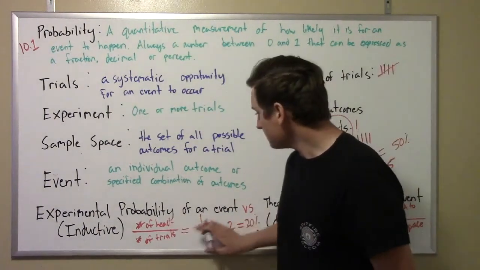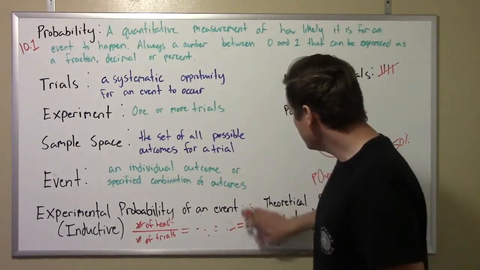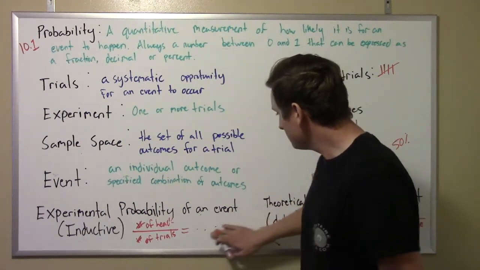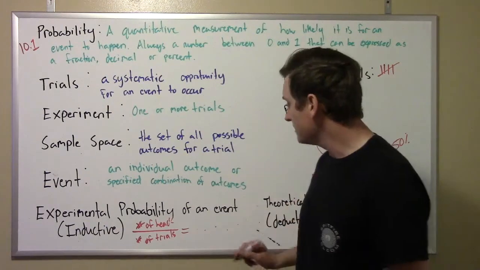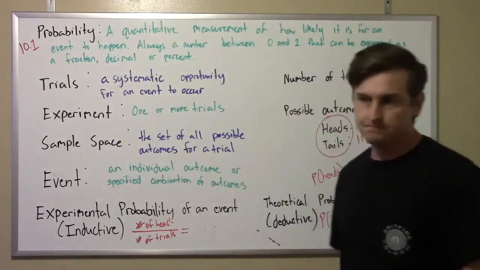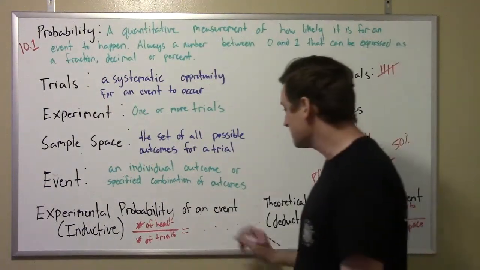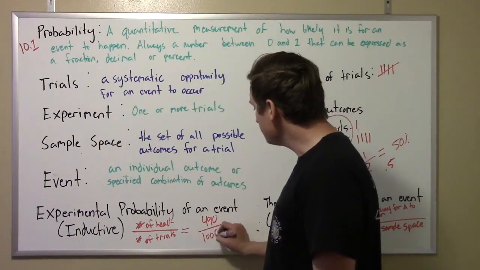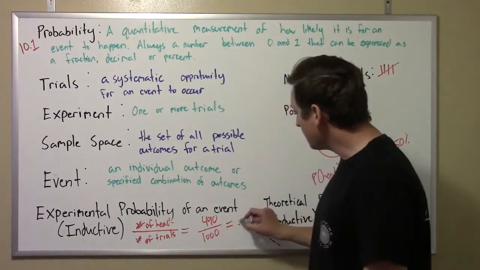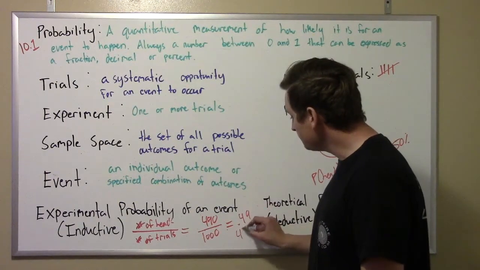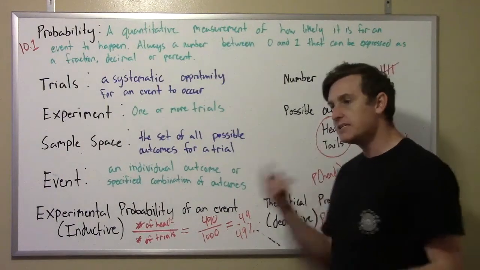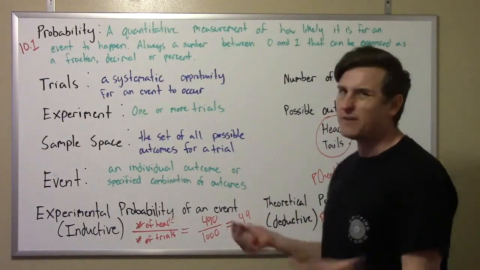So, let's say I did 1,000 trials with this coin. And let's say I got heads 490 of those times. So 490 divided by 1,000, right? Well, that would be like 0.49 or 49%. So the idea is, as we increase the number of trials, because I only flipped this coin 5 times, right?